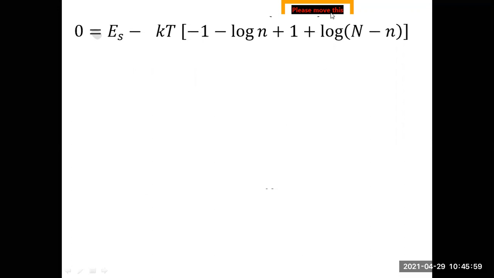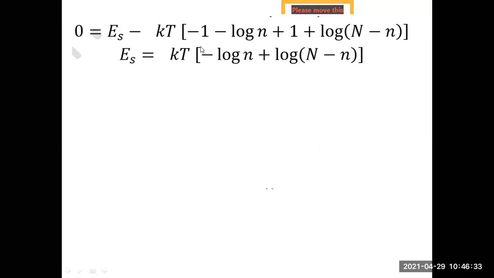ES minus KT, this term will be there. ES is EV here; we are just considering ES, you can make it EV also, minus KT.